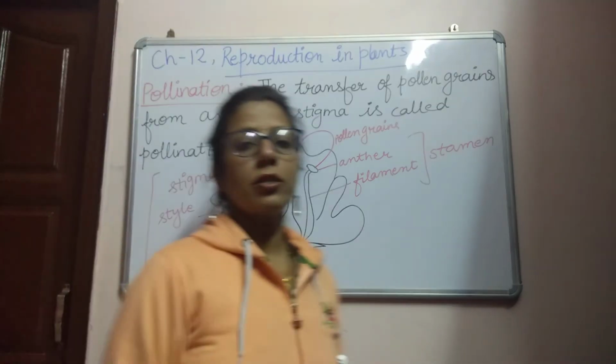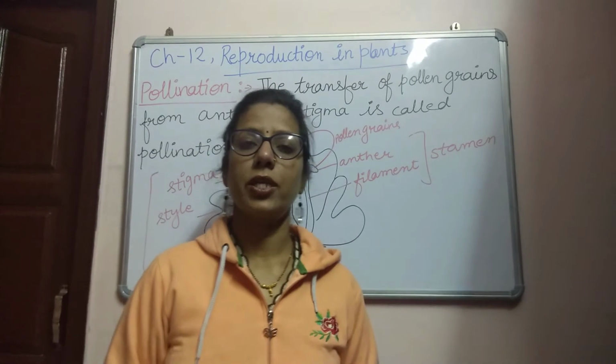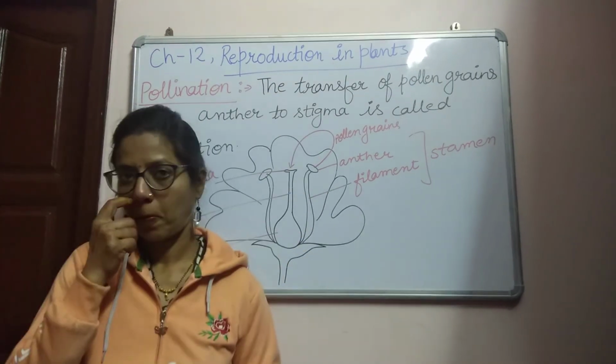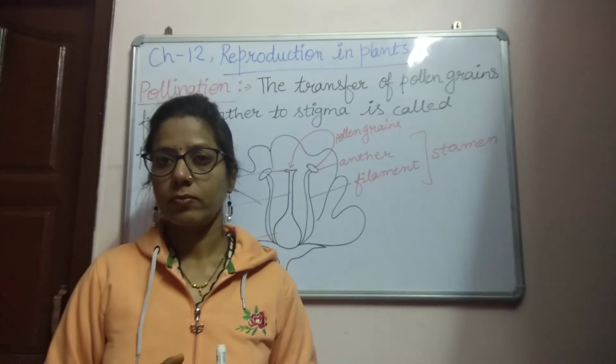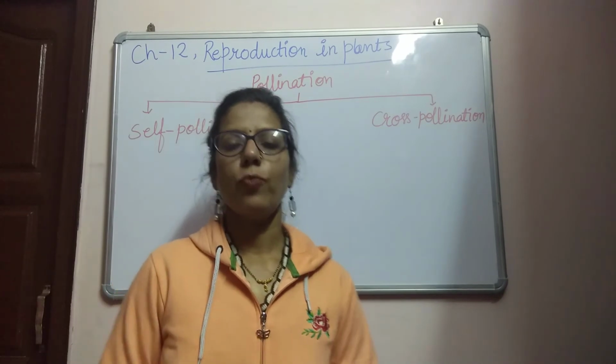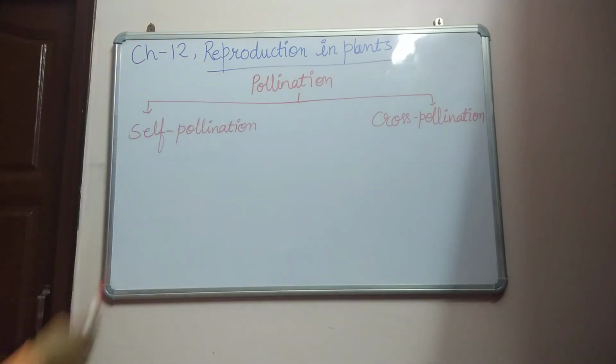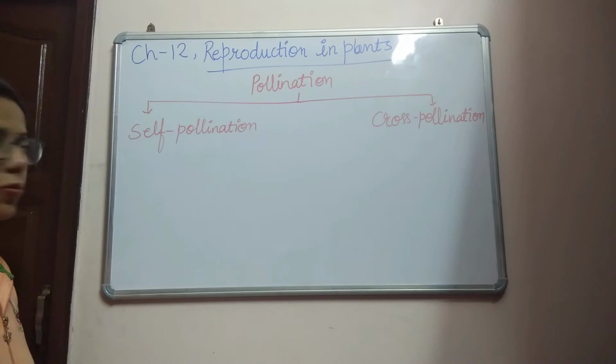And pollination is of two types: self pollination and cross pollination.